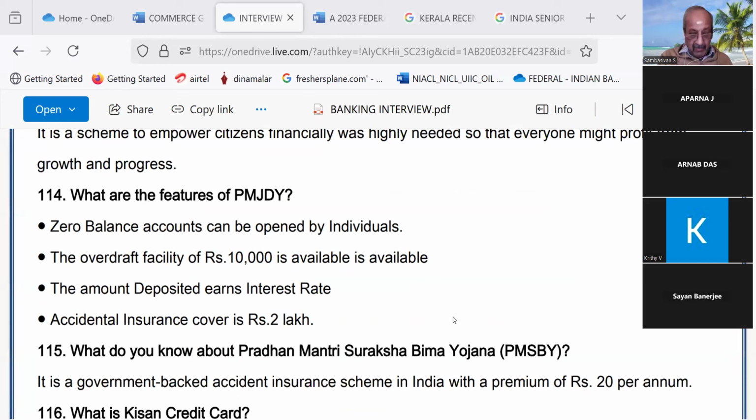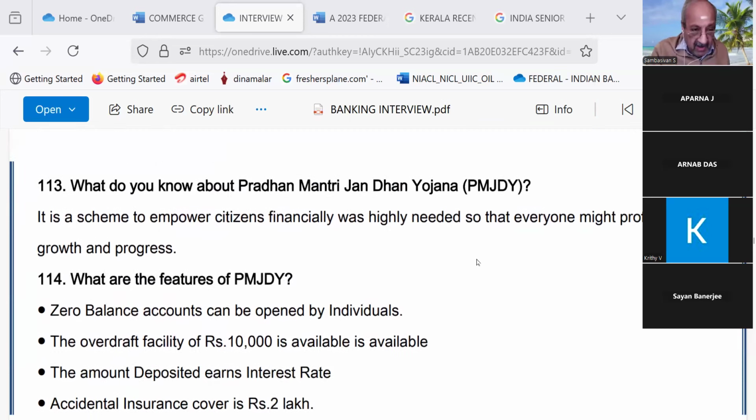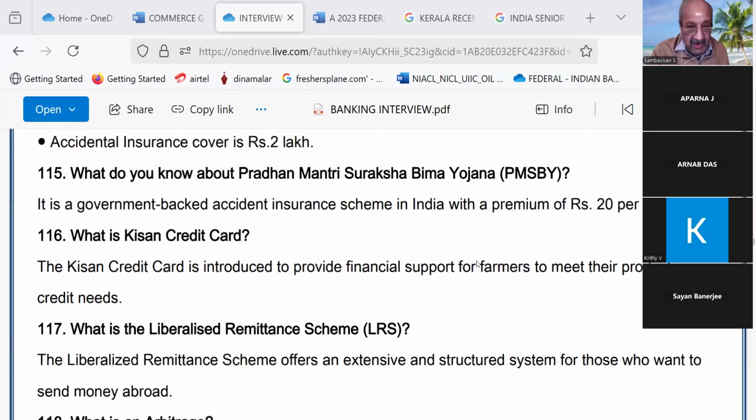Zero balance account can be opened by the individuals. The overdraft facility of rupees 10,000 is available. Accident insurance covers rupees 2 lakhs. The interest rate now for up to 1 lakh in IDBI is 2.75. For Karnataka Bank, please go to your website and get to know. Yeah. Now we will go to 115. What do you know about Pradhan Mantri Suraksha Bima Yojana?